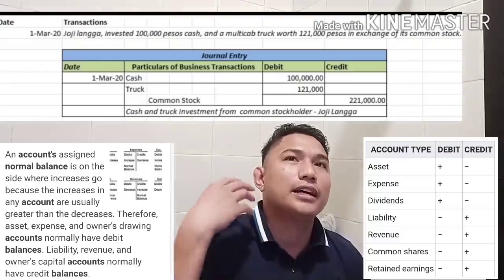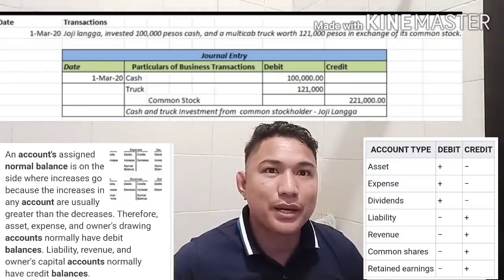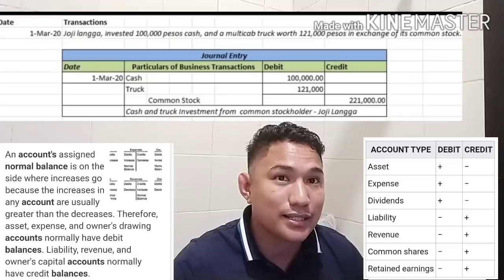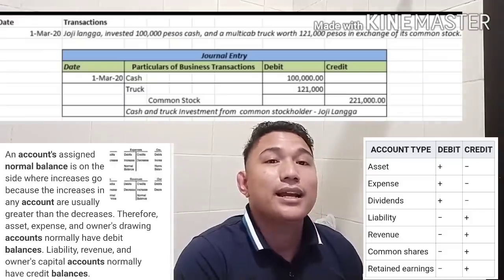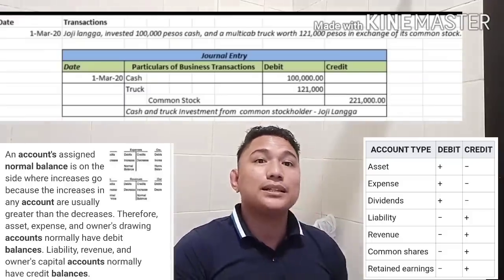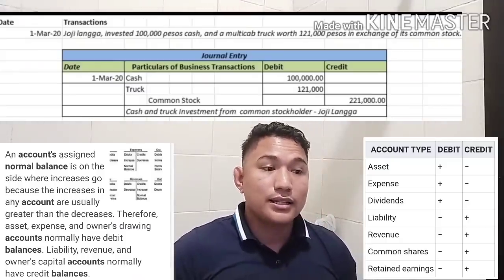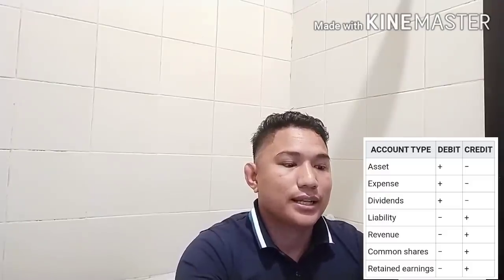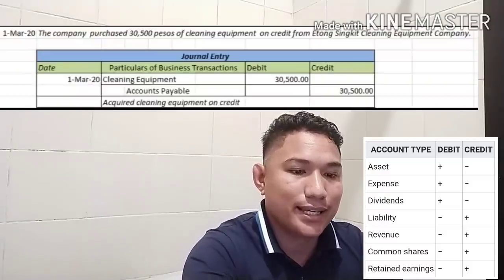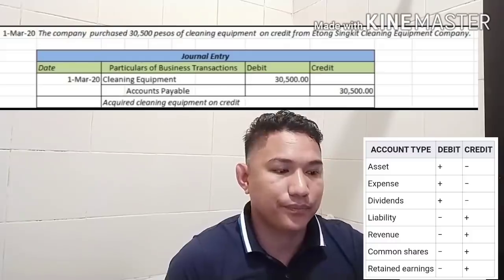You will think, okay, the company received cash, a debit to cash or another asset account, and a corresponding credit in the capital. That is the entry for the initial investment. Next, let's proceed with the second transaction.